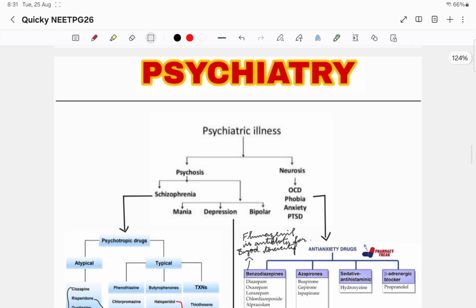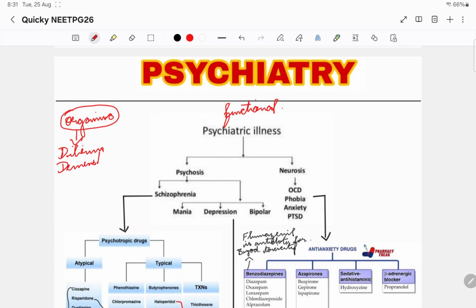So in psychiatry, there are two kinds of issues. Okay, one is organic and another one is functional issues. Organic issues is nothing but the brain, the organ, is involved, and it is causing the issue. There are three kinds: delirium, dementia and amnesia. If these three things are there, it is the brain that is involved, right?